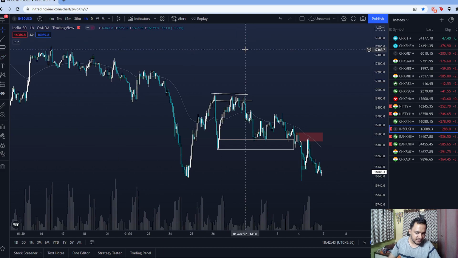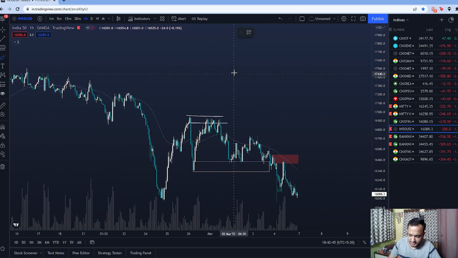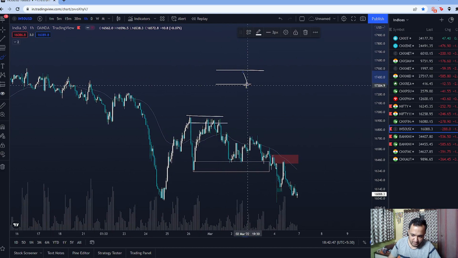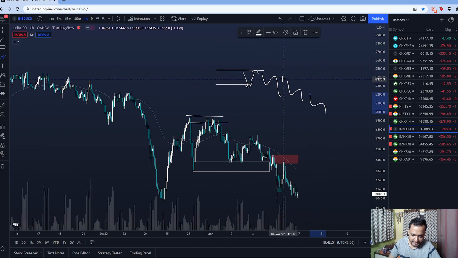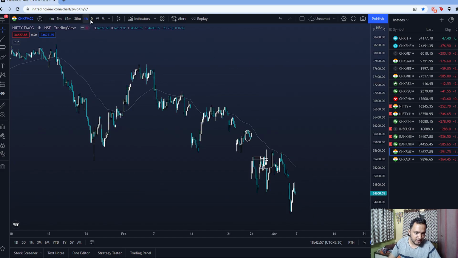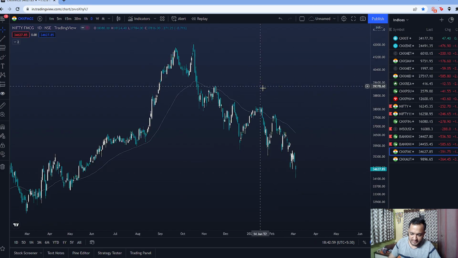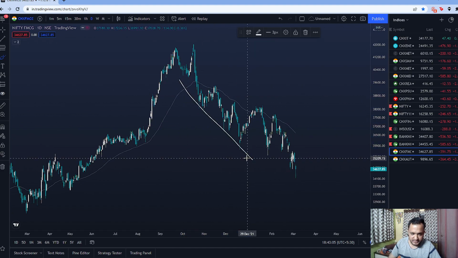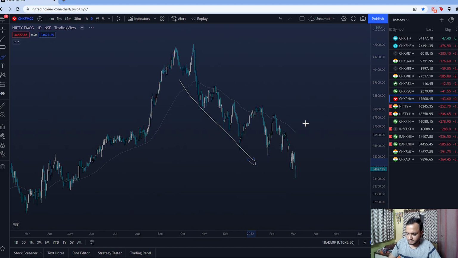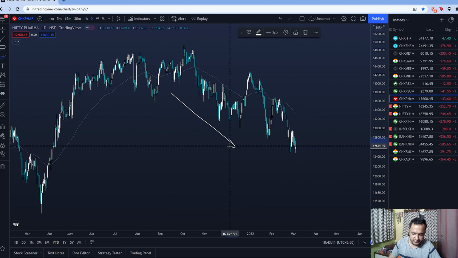All right. See, outperformance on the upside only comes when the volatility is very low on the lower end. When the volatility rises, all the indices will start mostly heading downwards. And in this market, if you see something like the defensive sectors, let me just pull it up. They're falling even more than the high beta space, right? You see something like FMCG, it's been downtrending for some time. Something like Nifty Pharma has also been downtrending for some time.